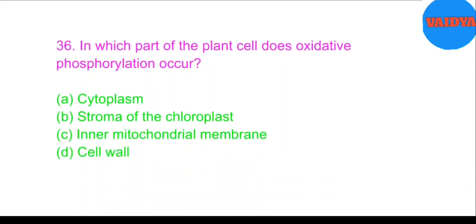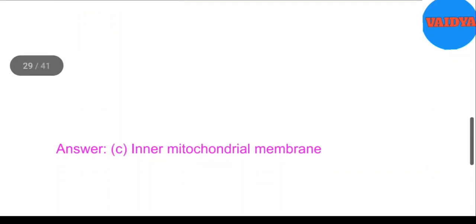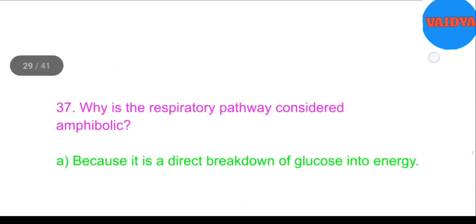36. In which part of the plant cell does oxidative phosphorylation occur? A. Cytoplasm. B. Stroma of the chloroplast. C. Inner mitochondrial membrane. D. Cell wall. Answer. C. Inner mitochondrial membrane.